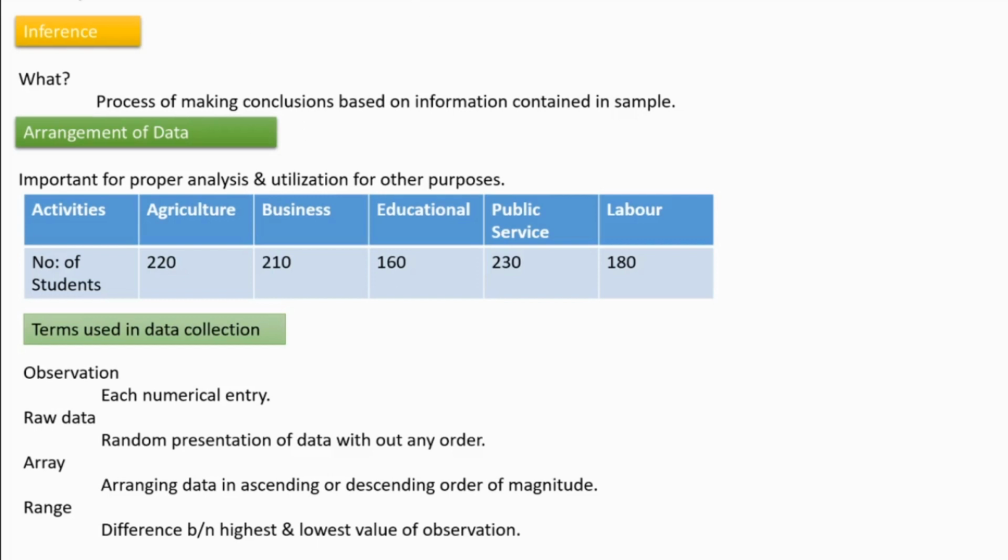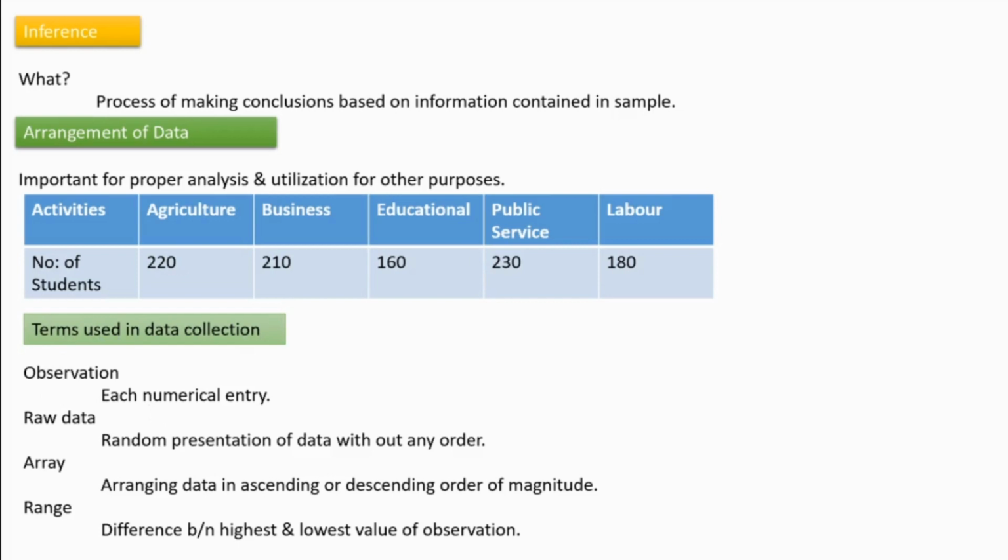That data arrangement has so many terms. We are going to understand all those terms now. This is a tabulation of that arrangement of data. Say one example only, nothing more regarding that. Terms used in data collection. Observation means each numerical entry.